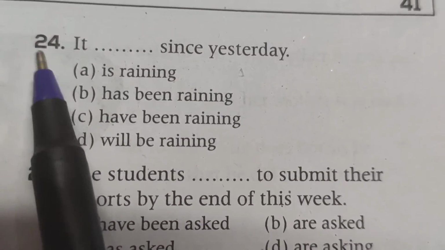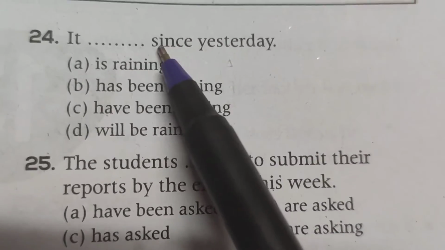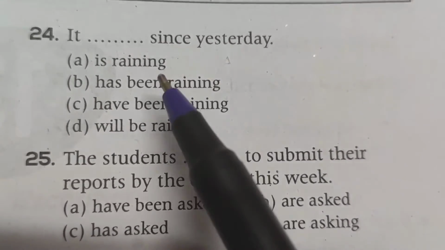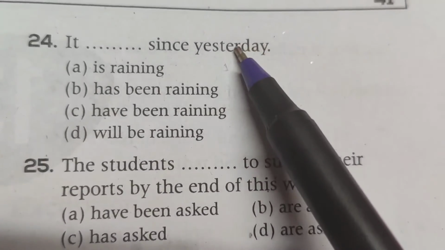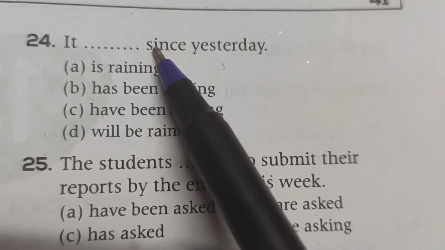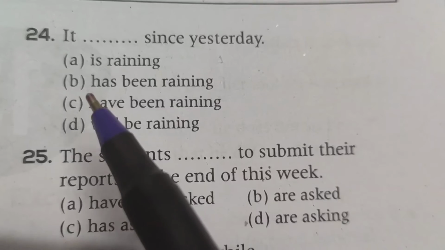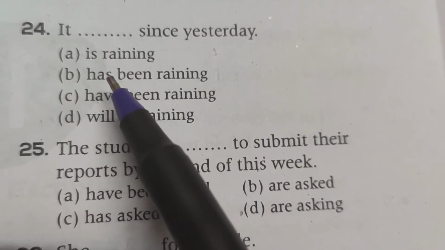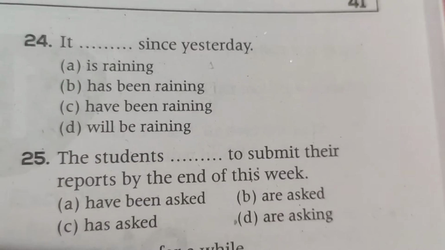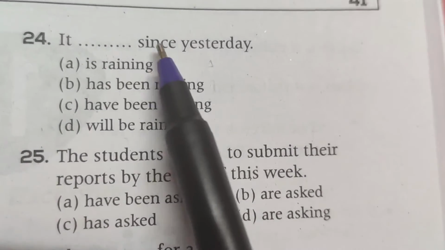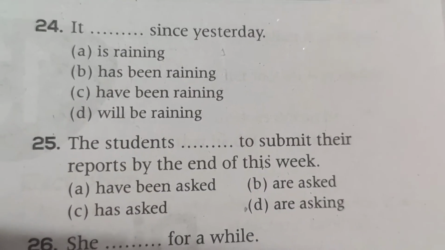Question number 24. It dash since yesterday. Since is the clue word for present perfect continuous tense. நேத்திலிருந்து மழை பெஞ்சிட்டு இருக்கு. Since and point of time, yesterday. Since, clue word for present perfect continuous, so we use it. Has been raining because it's singular. With singular you put has. It has been raining since yesterday. Also this sentence is an active form, active voice.